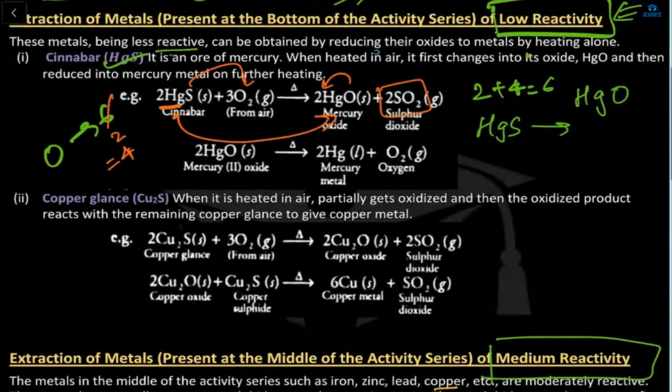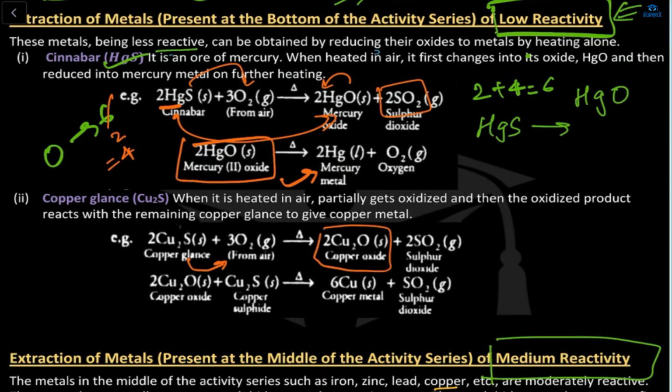Now what will happen if we further heat HgO? It will convert into mercury, which is your Hg, and some amount of oxygen will also be released. Same for the copper glance, which is Cu2S. When we heat it with oxygen, it will first convert into oxide, and sulfur dioxide, SO2, will be formed again.